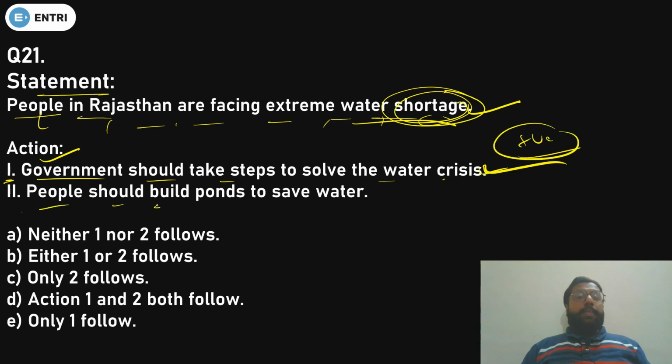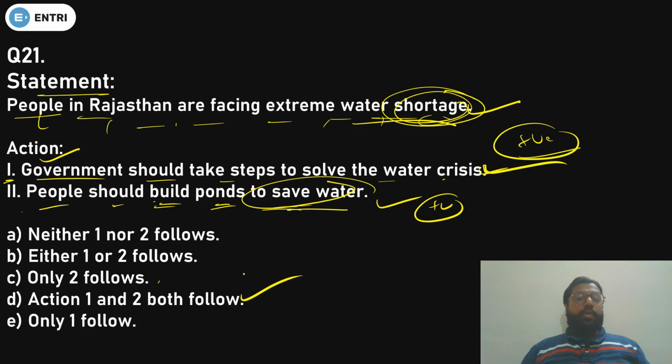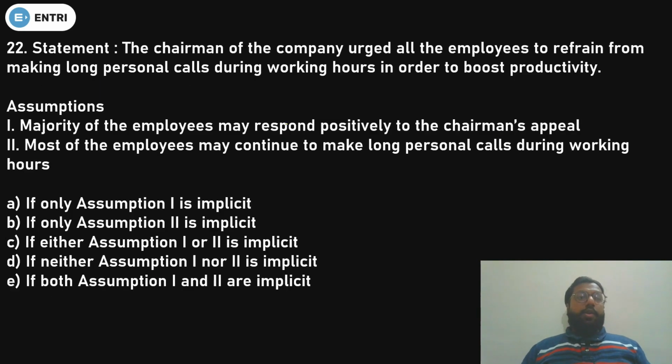Second, people should build ponds to save water. Yes, this can be a positive course of action. So both courses of action follow. So action 1 and 2 both follow. Now let's see question number 22.